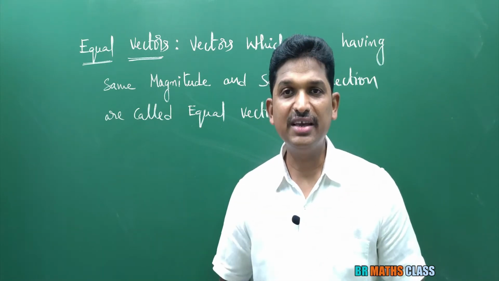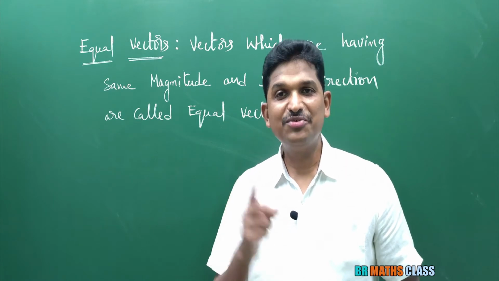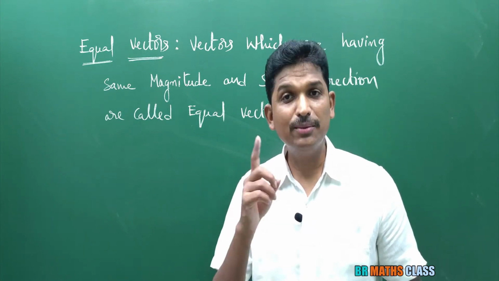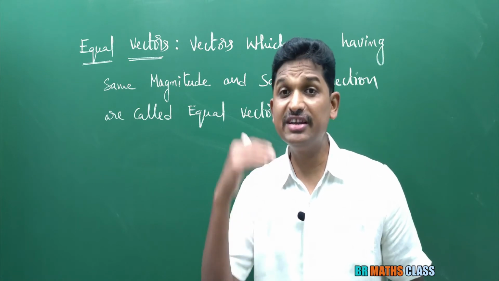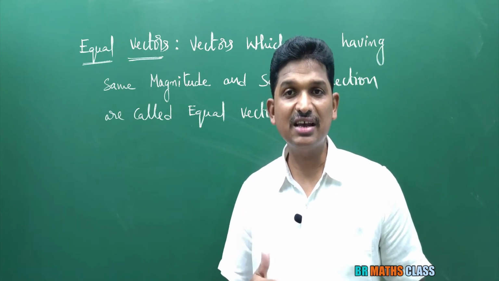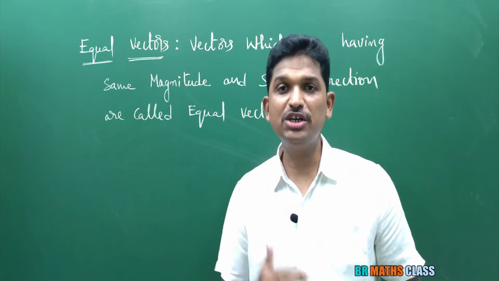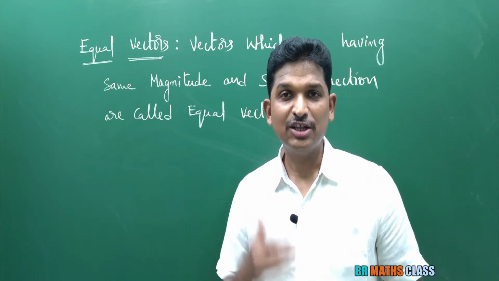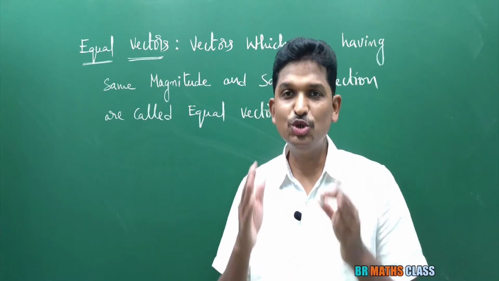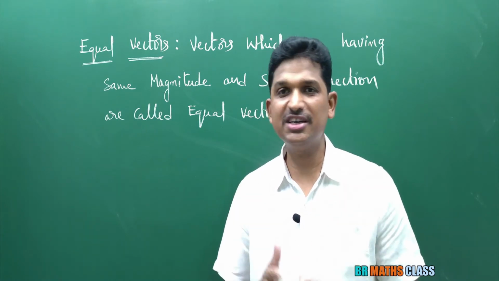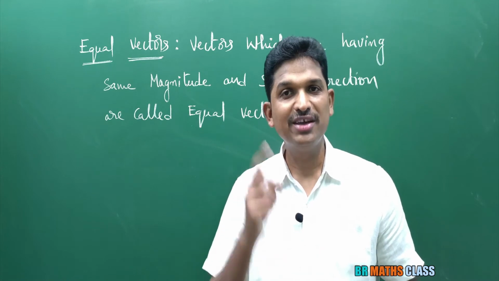So I am saying once again, this vector algebra chapter is very easy if you are good in the theory part. Being good in theory part means for all these definitions you need to know their geometrical meaning. In next class we are going to learn about unit vector, negative of a vector. Those are very important, right? For all the definitions you try to understand their geometrical meaning. Then you can enjoy this chapter.